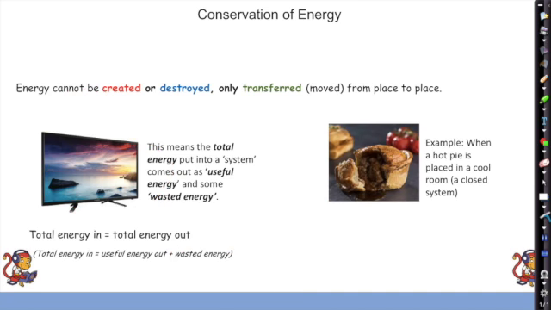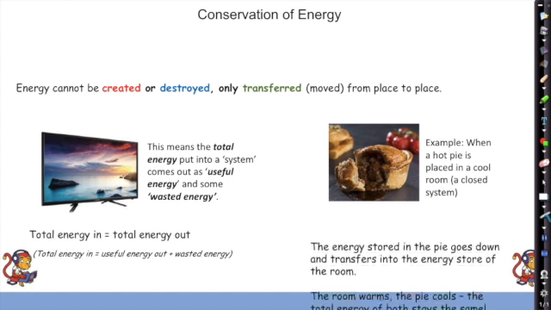Now, not only is the total energy in equal to the total energy out, we can also think of this in a closed system. All I mean by that is like a room where the door and the windows are shut. So when you take a hot pie out of the oven and put it into a cool room, what's going to happen there?